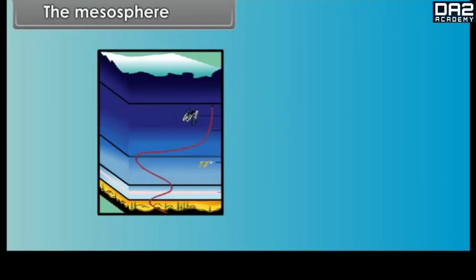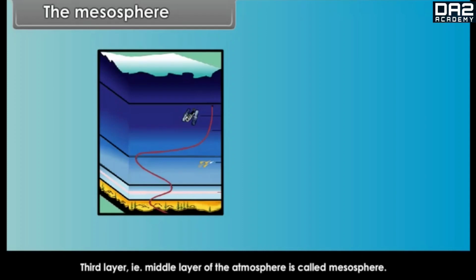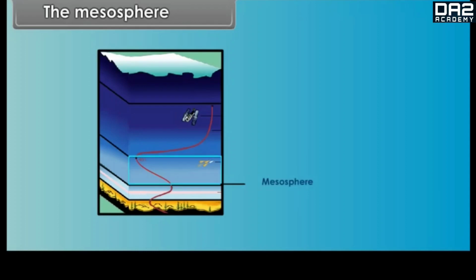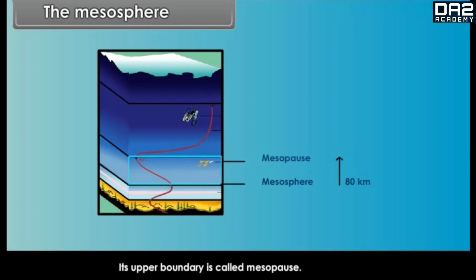The mesosphere. The third layer, that is the middle layer of the atmosphere, is called the mesosphere. The average height is about 80 kilometers. Its upper boundary is called the mesopause. Meteorites burn up in this layer on entering from space.